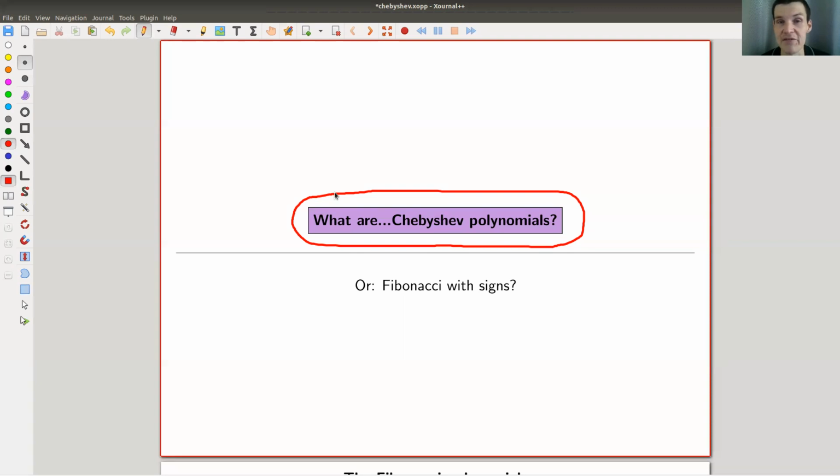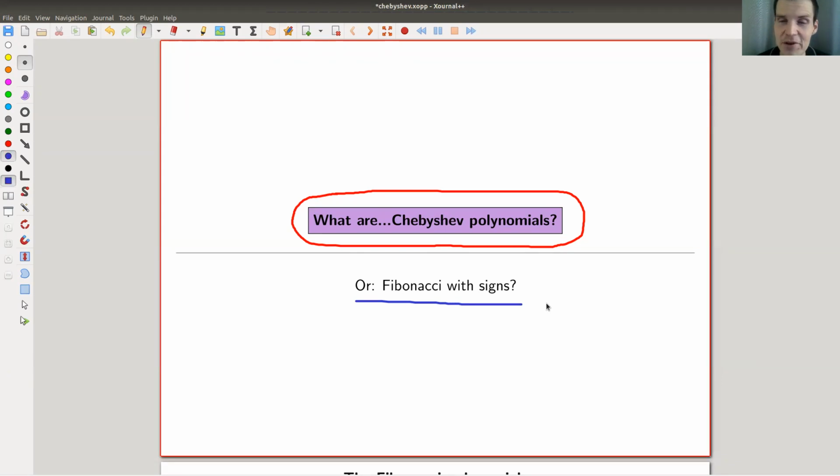So the Wikipedia page on Chebyshev polynomials is one of the longest I've ever seen. It's really amazing. Those polynomials, I try to explain, kind of generalize Fibonacci numbers, and Fibonacci numbers, of course, appear everywhere in mathematics. So Chebyshev polynomials are also everywhere, literally, in mathematics. They're not quite Fibonacci numbers, as I will introduce them. They will be more like Fibonacci numbers with some signs involved.